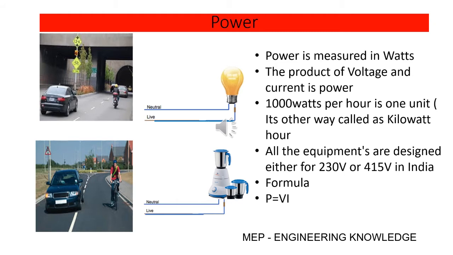All the equipment in India is designed to function with 230 volt and 415 volt for domestic as well as industrial purposes. There are a few special cases designed with very high voltage that we will see later. As of now, if you are familiar with voltage, current and power, I think it will be easy to understand electrical in the upcoming videos. Next, we will move on to the phases, single phase and three phase.